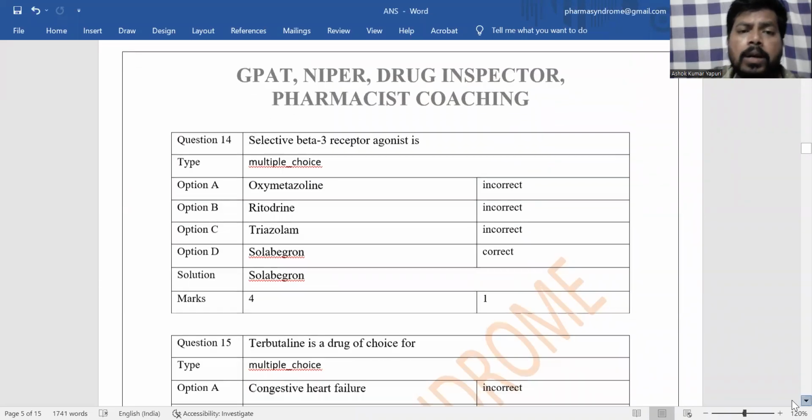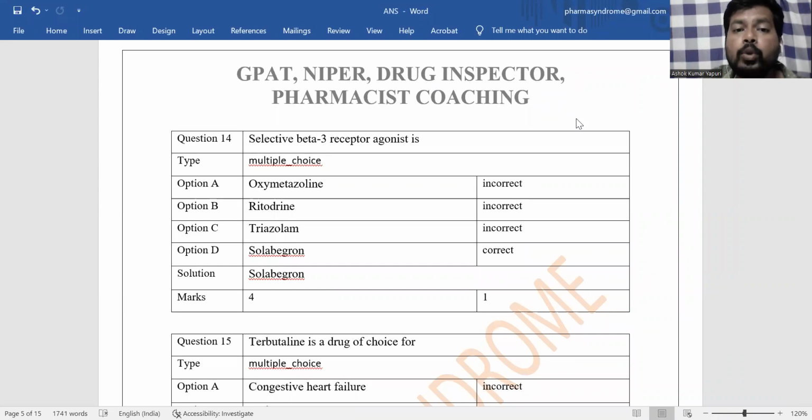And next is the next question. Selective beta 3 receptor agonist. Oxymetazoline belongs to the alpha receptor activity. Ritodrine is a non-selective beta-2 receptor agonist. Generally, it relaxes uterus smooth muscle. Uterus smooth muscle also contains beta-2 receptor.